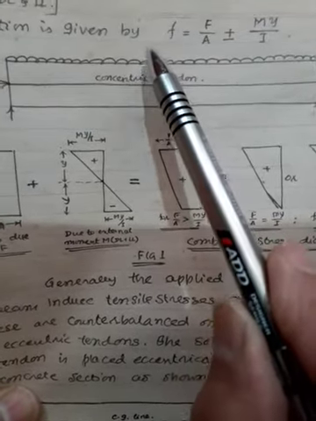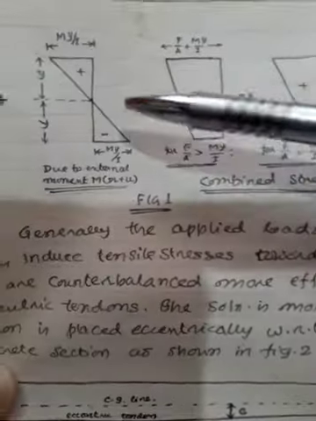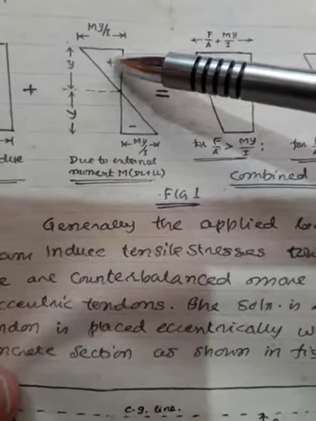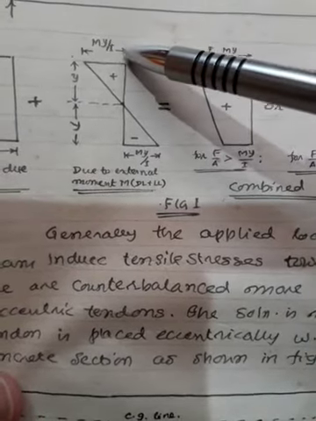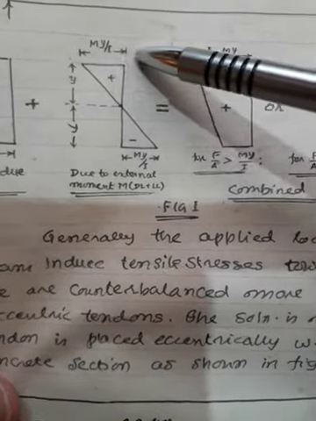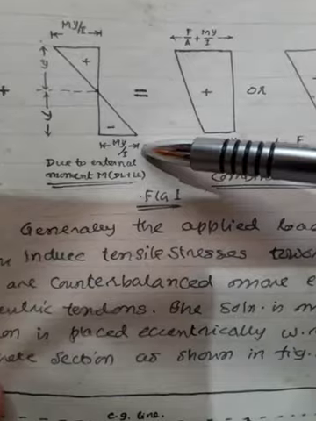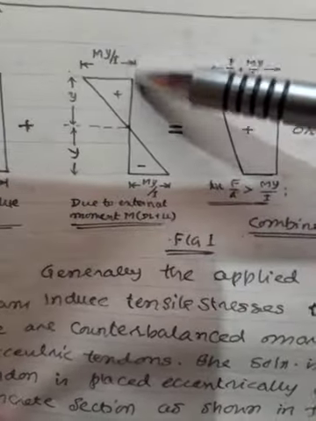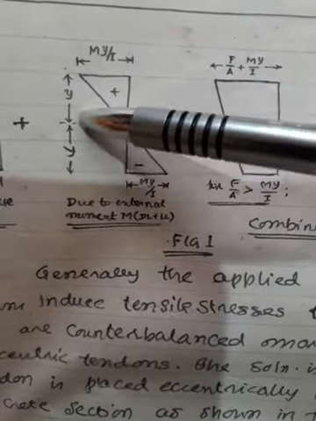Because of these loads, I can draw the stress distribution diagram something like this. You can see compressive stresses are there on the top and below you have tensile stresses. The intensity of the stress is My by I, here also My by I, where y is the fiber distance from the neutral axis.